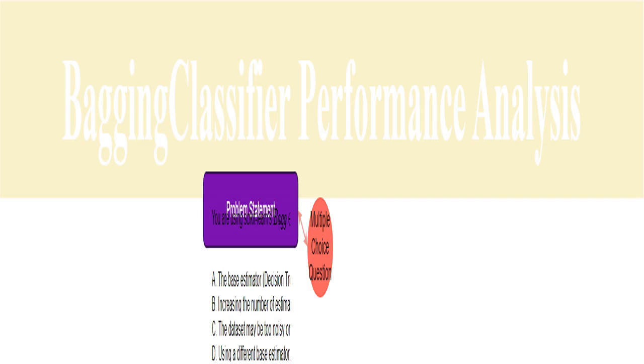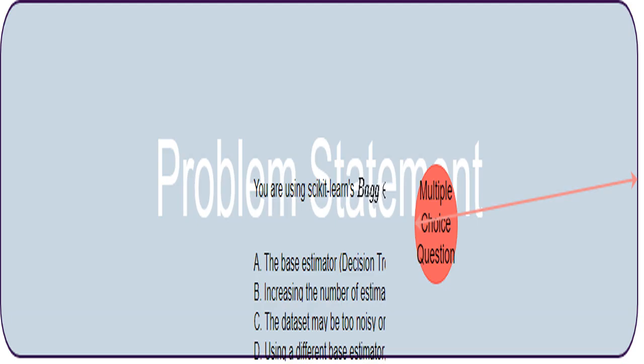I'm analyzing how well a BaggingClassifier, a type of ensemble method in machine learning, performs. Bagging, short for bootstrap aggregating, combines multiple models to improve prediction accuracy and robustness. We're using scikit-learn's BaggingClassifier for a binary classification task, predicting one of two outcomes. The model uses decision trees as its base estimators. The out-of-bag (OOB) score is consistently low, around 0.5, which is basically random guessing. I need to figure out why this is happening.